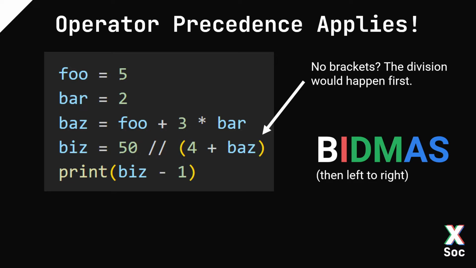So we work out 3 times bar first, that's 3 times 2, so that's 6. Then we add it to foo, which is 5, so 6 plus 5 is 11. And that's the new value of baz. Now, we do 50 integer division with 4 plus baz, so 4 plus 11, that's 15. How many times does 15 fit into 50? And the answer is 15, 30, 45. We can't go any higher, so it's 3. So biz is 3. And then finally, we print out biz minus 1, which is 2.